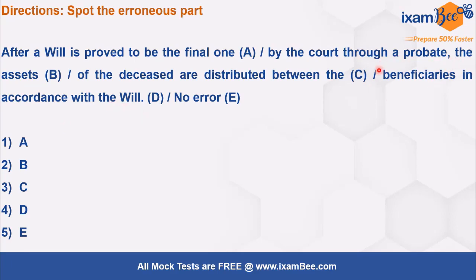Here it has not been mentioned that the beneficiaries are only two, so we will always consider them to be more than two and use among instead of between. When it is explicitly mentioned that these are two people, two things, two beneficiaries, only then will we use between, else we will always use among. So here again the error lies in part C, and you will choose option 3 as the correct answer.